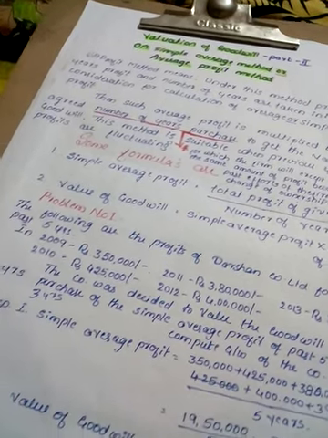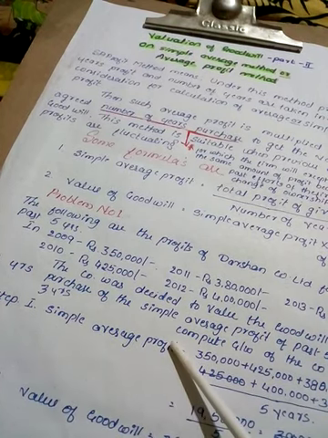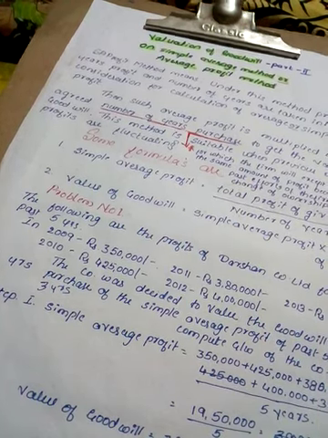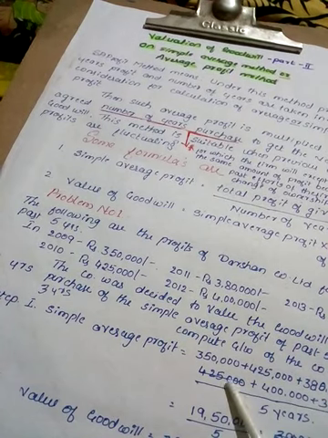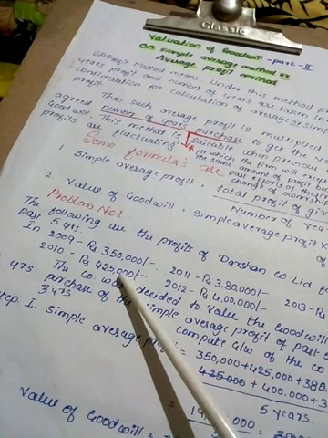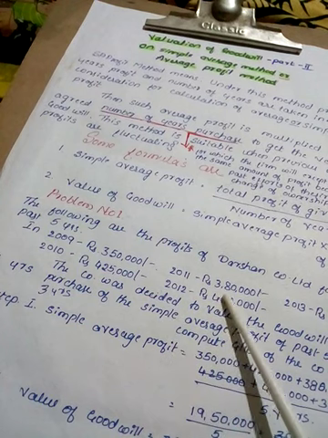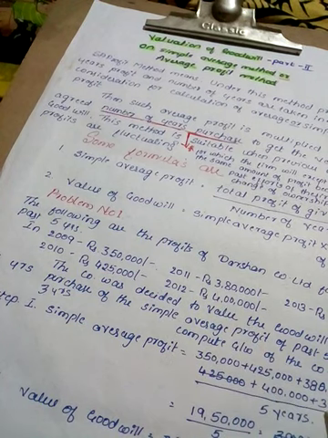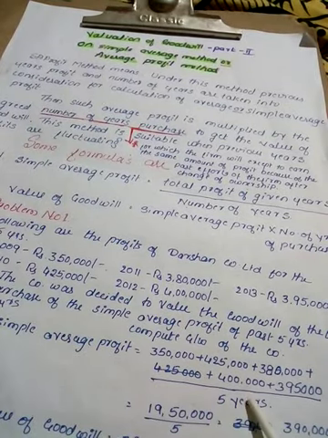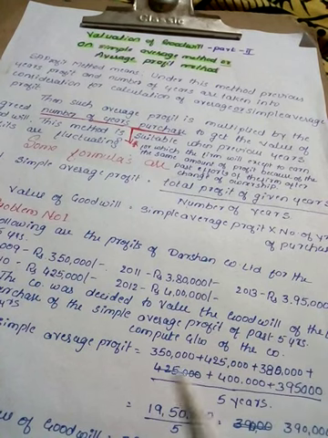The first and foremost step is to find out the simple average profit. The formula is the profit of the given years divided by number of years. The profit of the given years is: 2009, 3,50,000; 2010, 4,25,000; 2011, 3,80,000; 2012, 4 lakh; and the last year 3,95,000, divided by number of years.